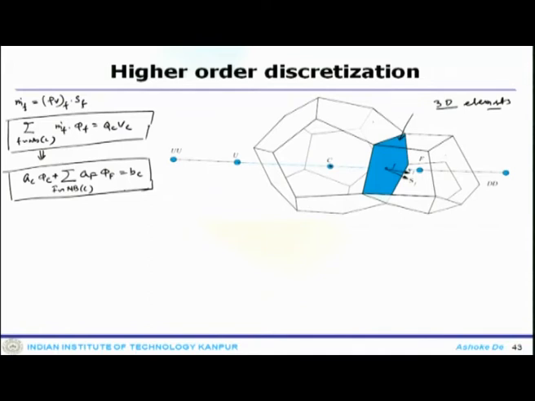Now, again the difficulty lies in the instability which arises due to calculation of phi F in terms of nodal values, because this is an unstructured grid system. So, when one tries to find phi F using the nodal values, that is where some difficulties can arise. Now, what kind of difficulties? Let us say you try to explicitly derive phi F using the neighboring values and use the TVD framework.